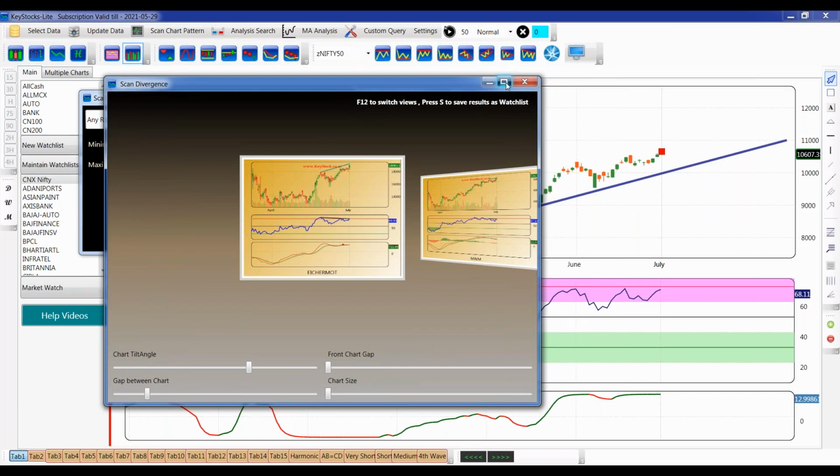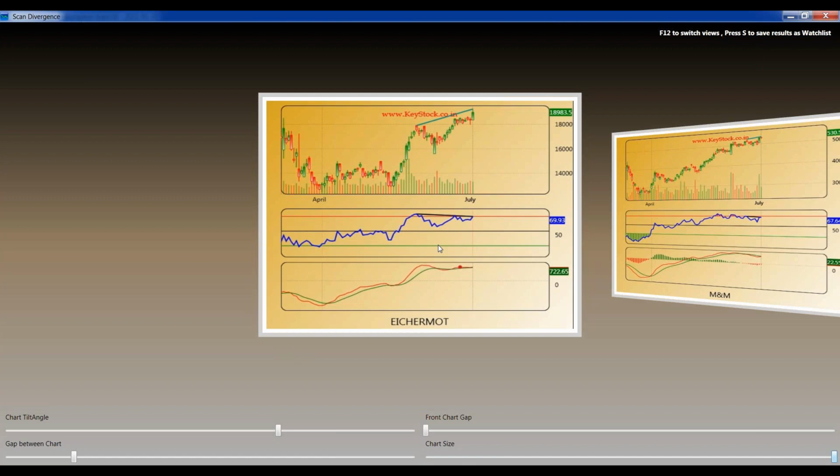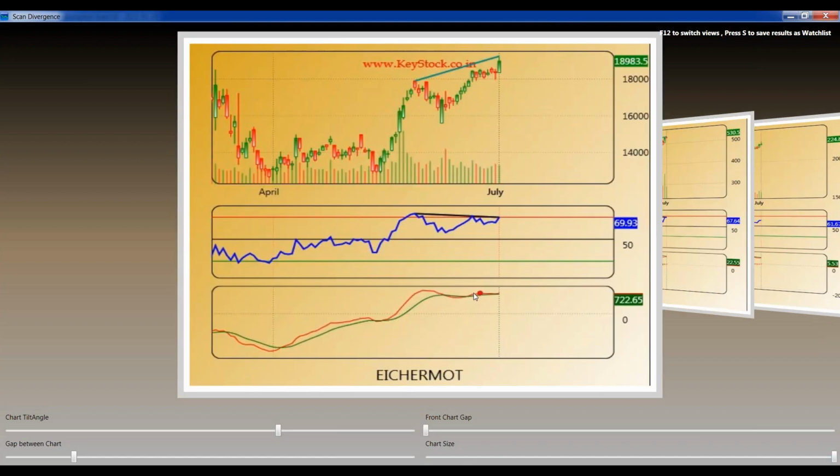See this image. This is Eicher Motors. Are you able to see this? What is happening in this case? The stock is moving on the upside. I don't know whether it is going to fall or not.